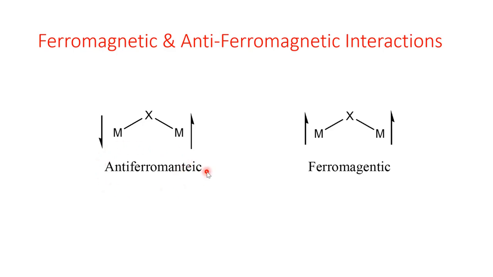If this is happening, then the magnetic moment would be decreased. But in a different case, if the magnetic centers are aligned parallel to each other, means if these two individual paramagnetic centers are coupled in such a way that they are parallel to each other, it leads to a ferromagnetic coupling and the magnetic moment would be enhanced.